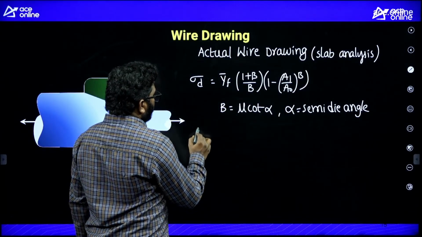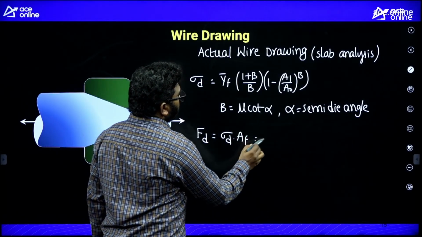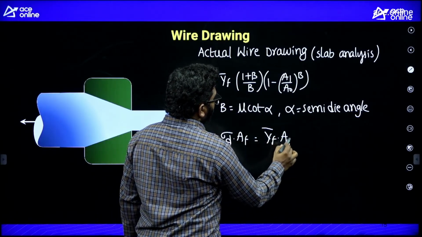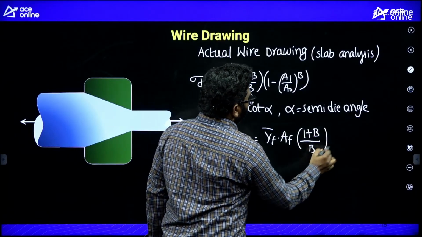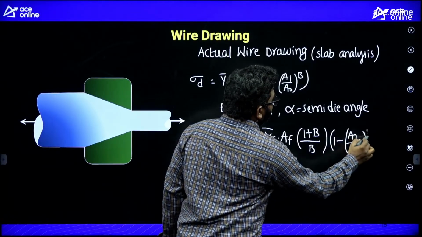So drawing force is equal to drawing stress into final area. Drawing stress is this: y bar f into AF into 1 plus b by b into 1 minus A1 by A naught whole power b.